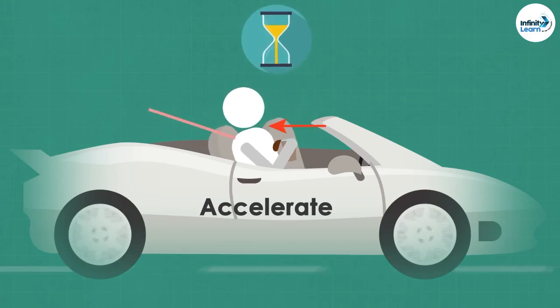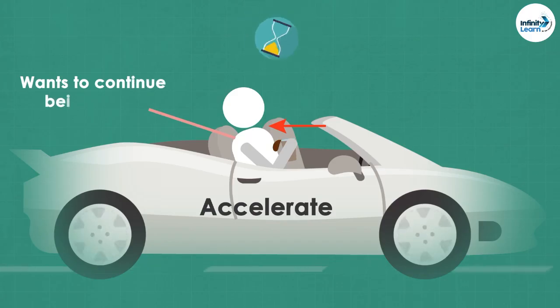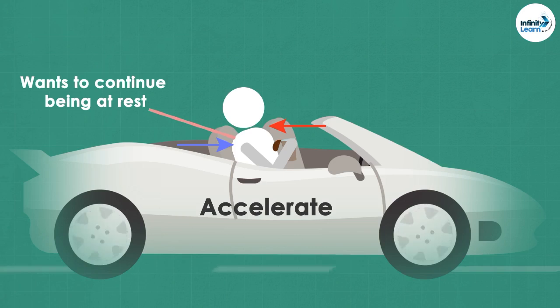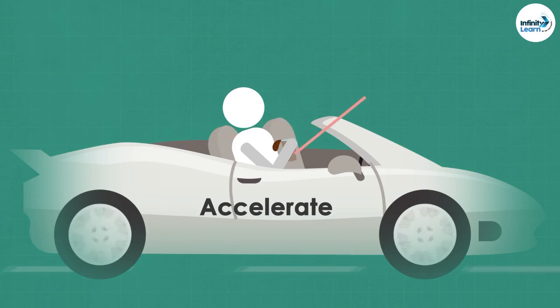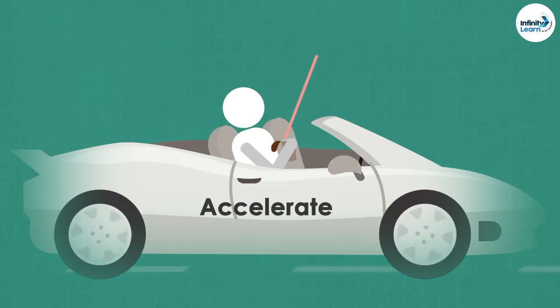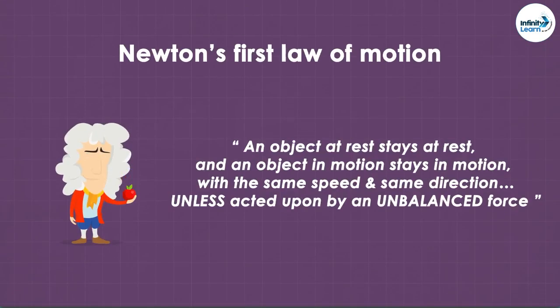You will be pushed slightly behind because your body wants to continue being at rest. But because you have the force of the backrest pushing you forward, you will not completely bend backwards. The cup also wants to stay at rest, but as you're holding it, it isn't thrown behind. Now what about the coffee? You will notice that it will spill on your lap. The coffee too wants to stay at rest, and though the cup has a force in the forward direction, coffee being liquid will spill.